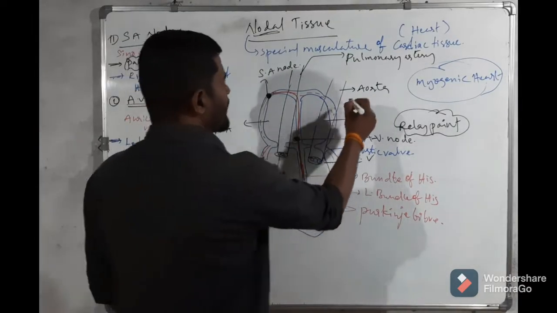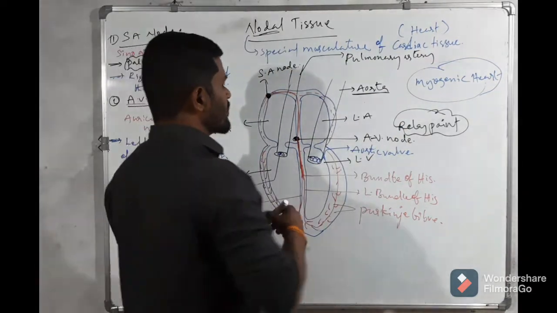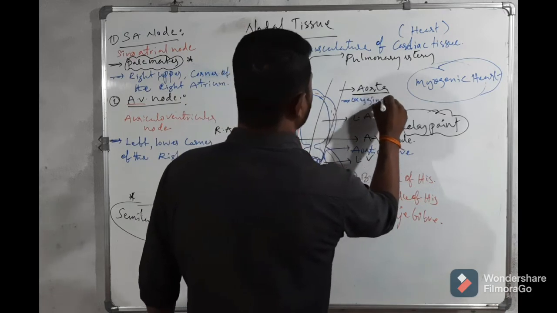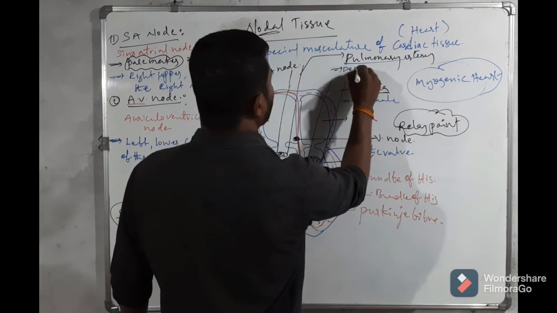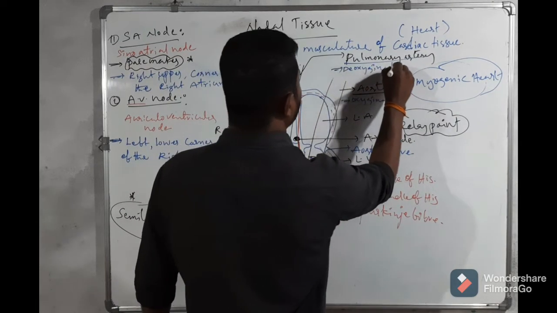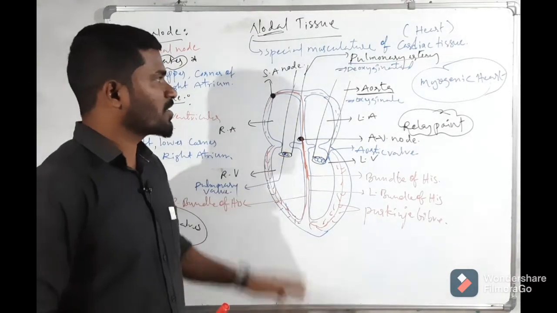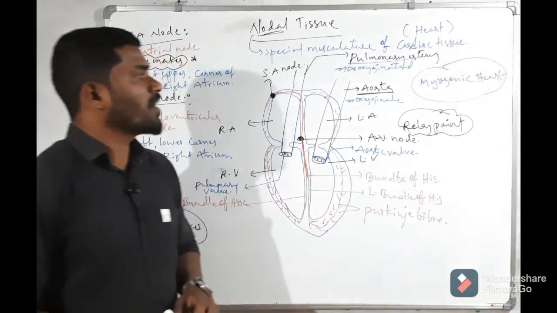The aorta receives oxygenated blood, and the pulmonary artery receives deoxygenated blood. There are three differences between the pulmonary artery and the aorta.